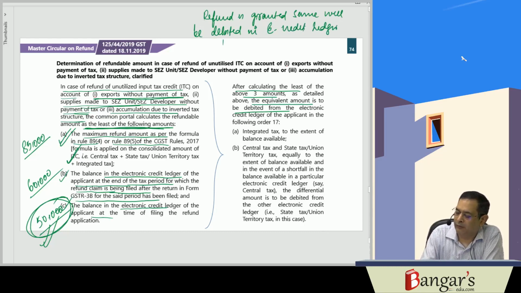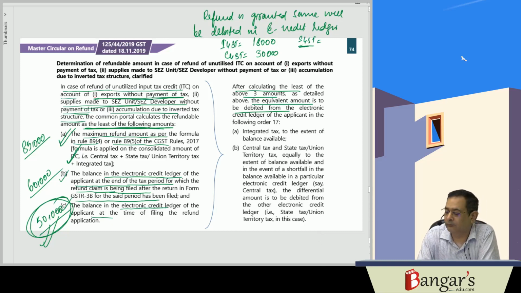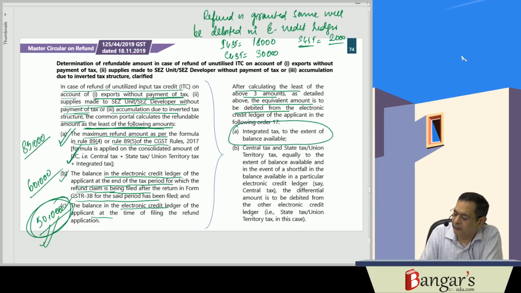Say we have an IGST balance of 18,000 rupees, a CGST balance of say 30,000 rupees, and an SGST balance of say 2,000 rupees. In that case, they are saying that we will be debiting to the extent of the IGST available, and that amount will be debited in the integrated tax account.